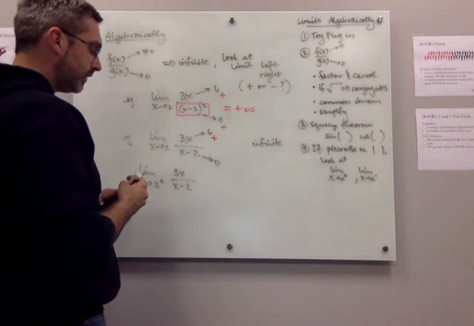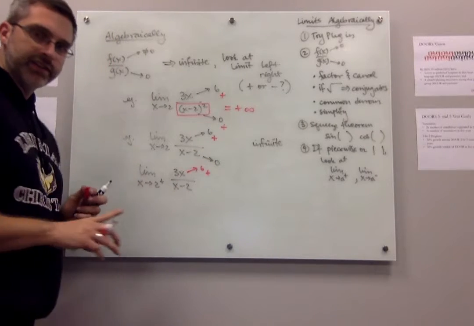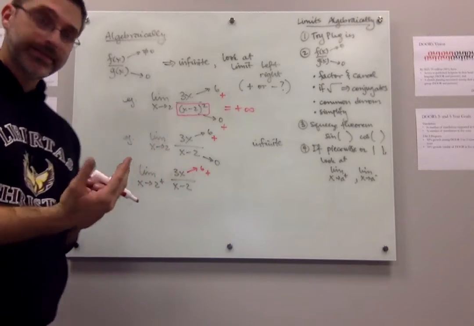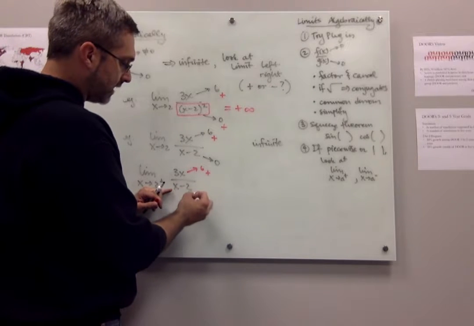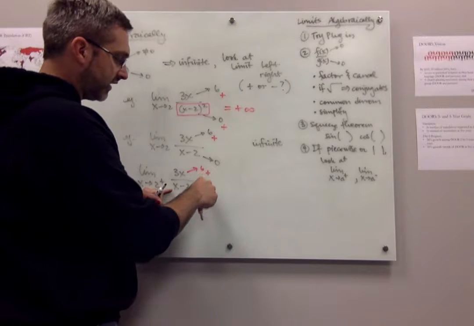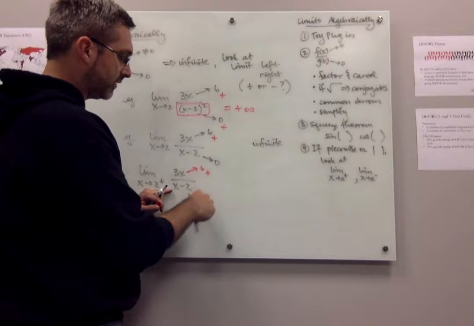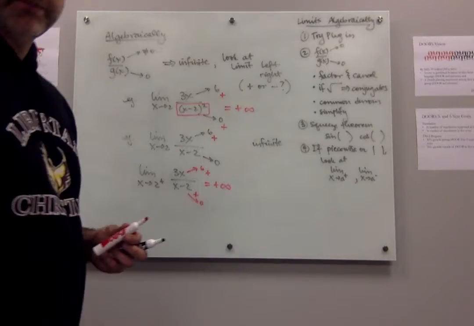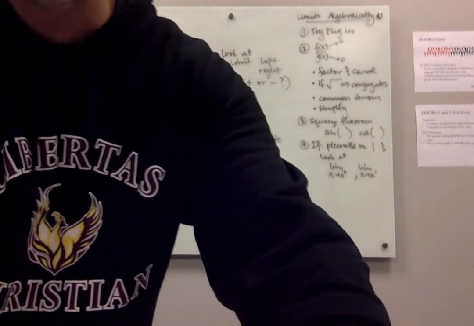The top is going to 6 again, that's positive. When x is going to 2 from the right side, think of a number to the right of 2, like 3. If I plug that in here, that number is going to be 3 minus 2. This is a positive number that's going to 0. So in this case, I have a positive number over a positive number. Any number to the right of 2 is still going to make this positive. So positive over positive means I'm going to have a limit that is actually approaching positive infinity.